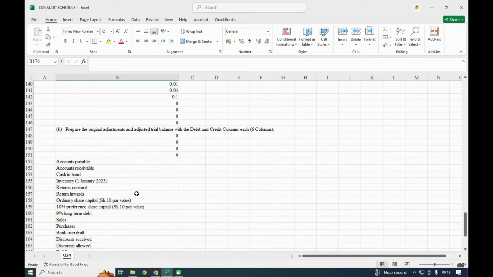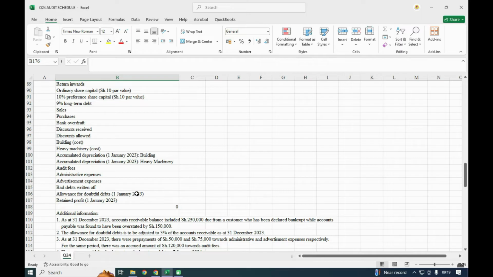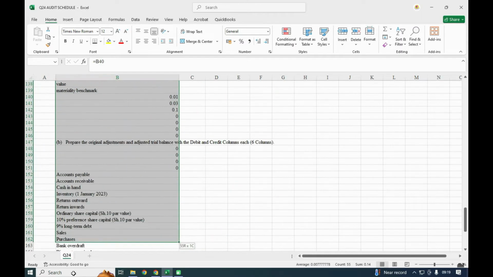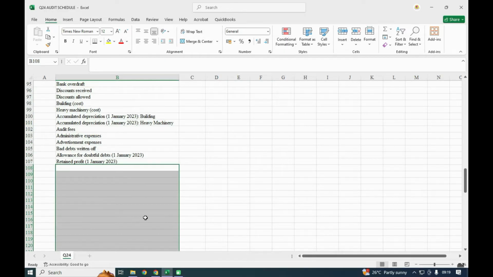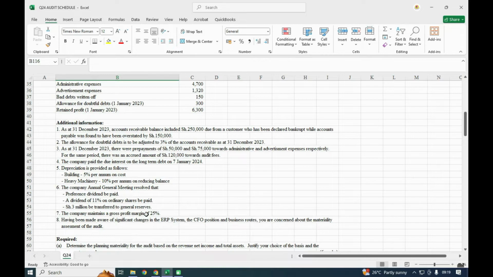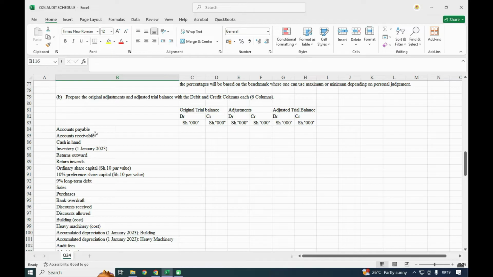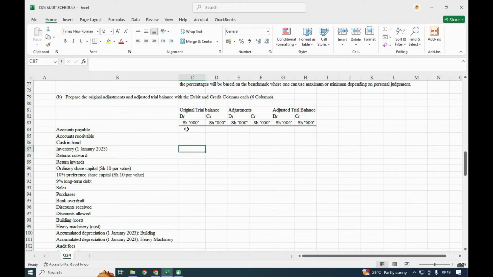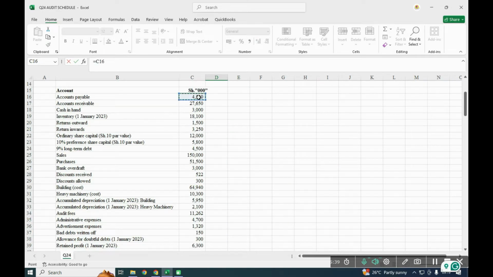I delete this. Okay, so it has picked until, so this part is not supposed to be there. Yeah, I'll delete this part after the retained. So the retained profit was the end of that. So the only thing is to fix the payable, we know that it's supposed to be on the credit side. Yeah, payable, just pick it the way it is.